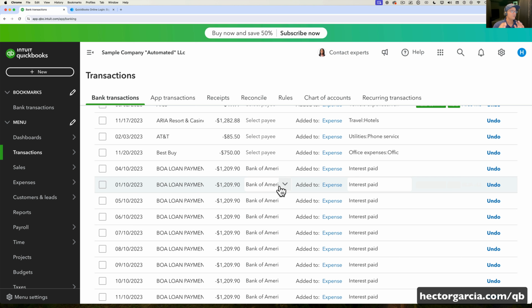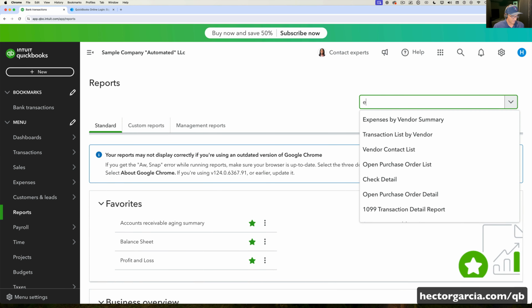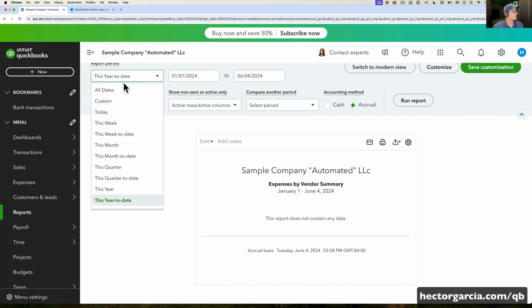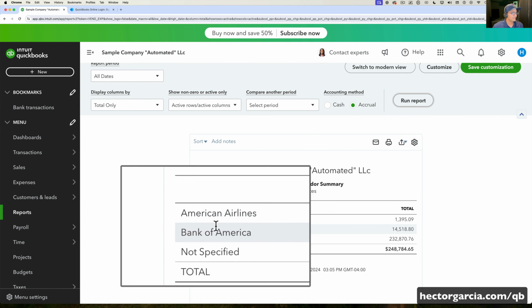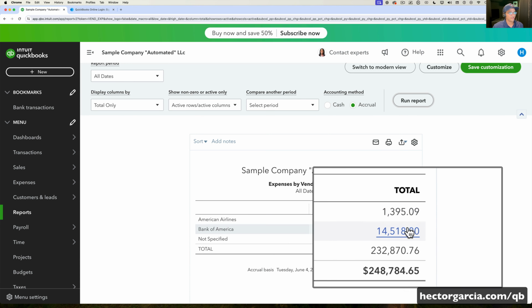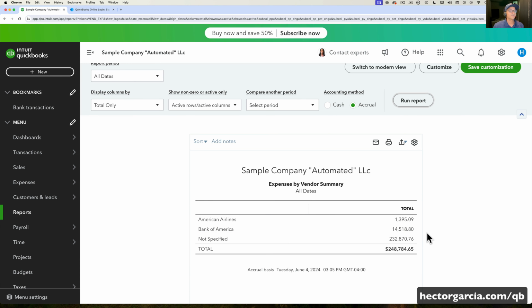So just kind of show you that this is kind of a 1-2 approach. QuickBooks will do some, the accountant, the professional, the QuickBooks Pro will do other things. And then when I go back into my reports and I pull up my expenses by vendor summary, let's do here all dates. We're going to see that now I have 2 vendors in there and the total amount by vendor. So again, can QuickBooks automate accounting? No, it's getting close. It's a 1-2 approach. It is human plus machine.